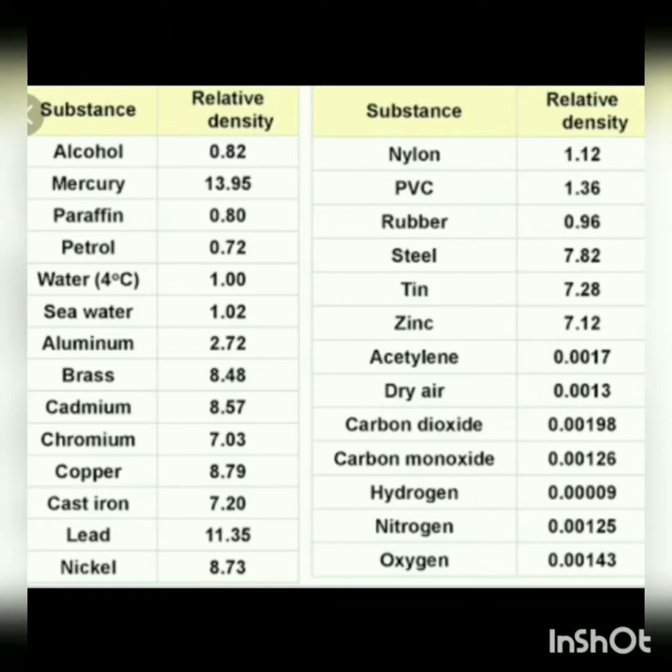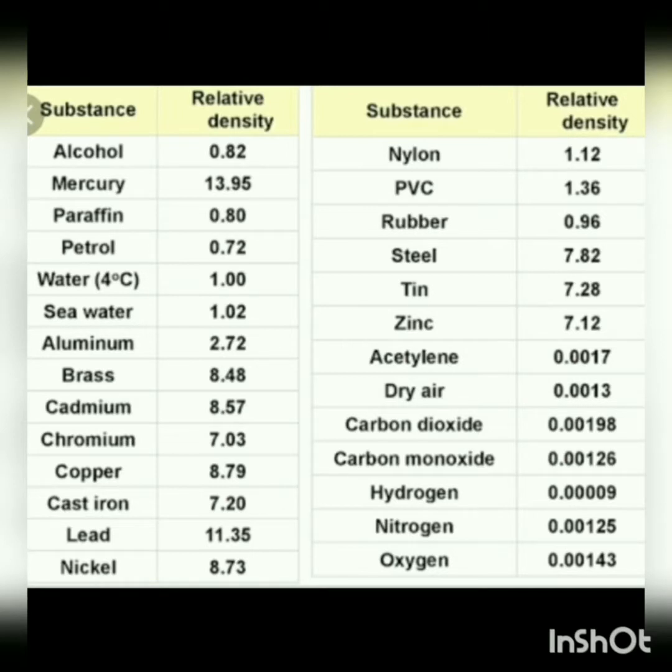ratio of the same substances, same units. Okay. The relative density is a ratio of the two densities, so it is a unitless quantity. So the relative density is a pure number and has no unit.